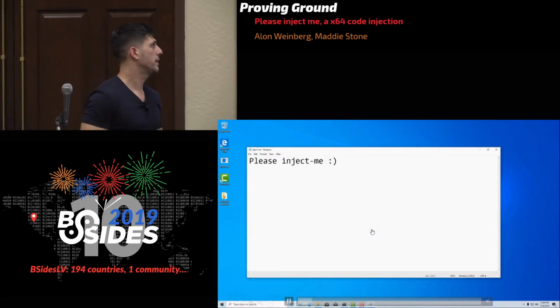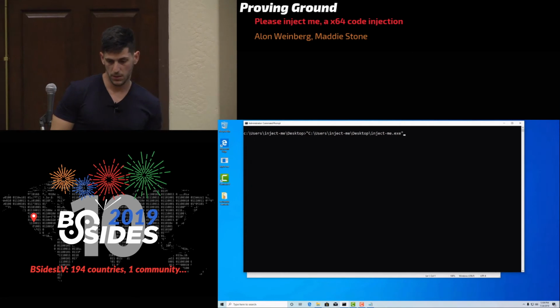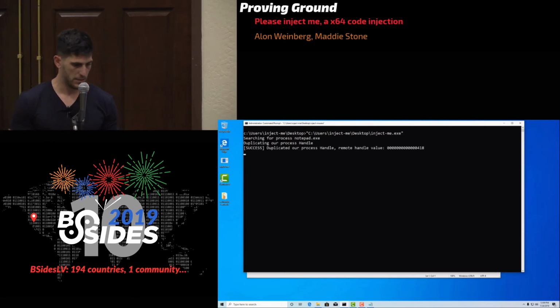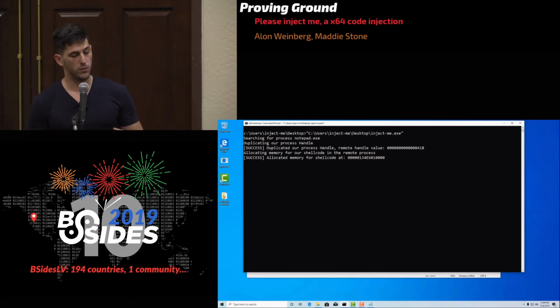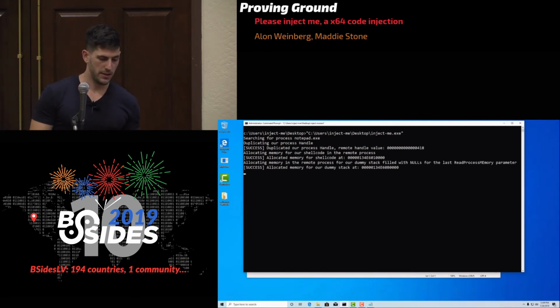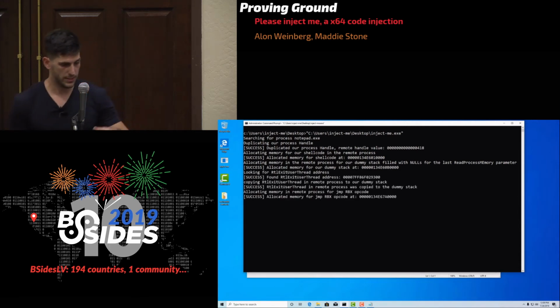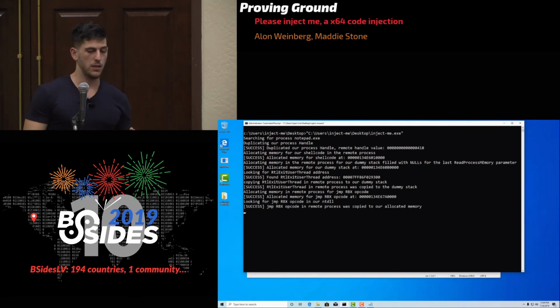So I open up the Notepad. Now I'm executing the code. So first we duplicate the handle. Now we allocate memory for the shellcode. Then we allocate the stack. We copy RtlExitUserThread to the stack. Now we allocate memory for jmp RBX.